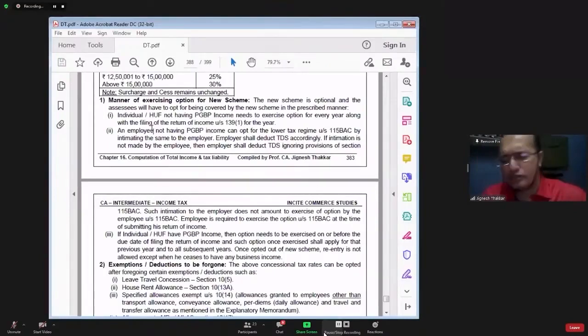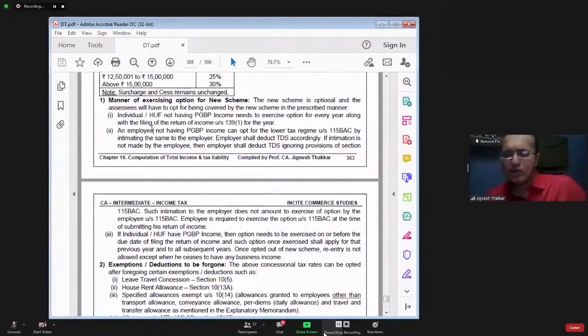And those individual HUF who are having business income have to exercise the option under section 115BAC at the time of filing the income tax return. Once the option is exercised for section 115BAC, then they have to stay in that section only.